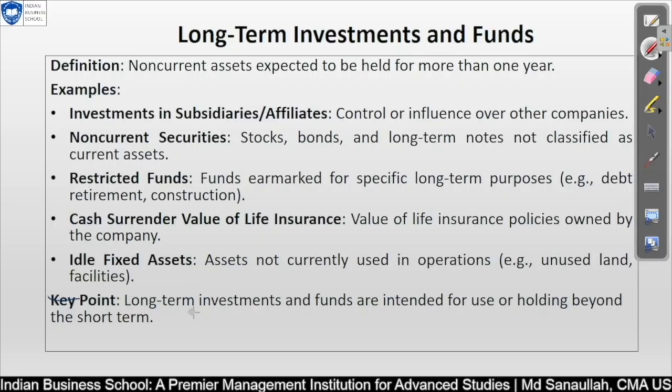So the key point is that long-term investments and funds are intended to be used or held beyond the short term. If you are holding for more than the short-term period, that will be your long-term investment. I think it is clear to you.